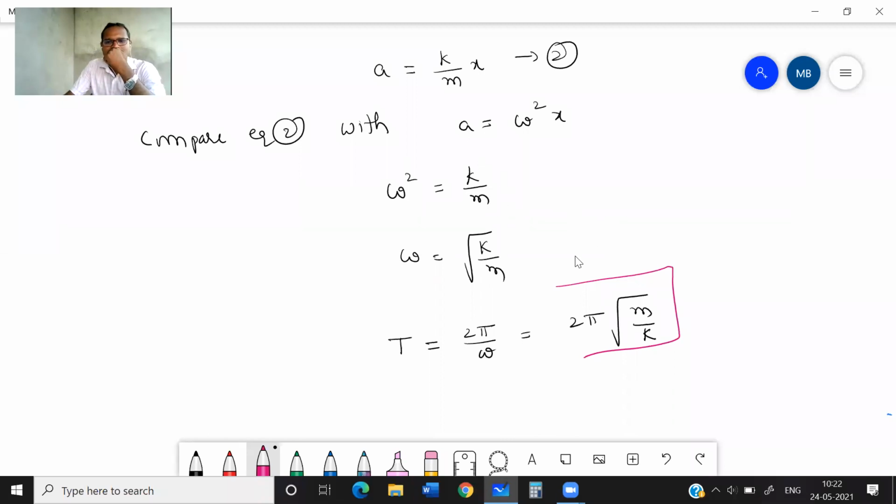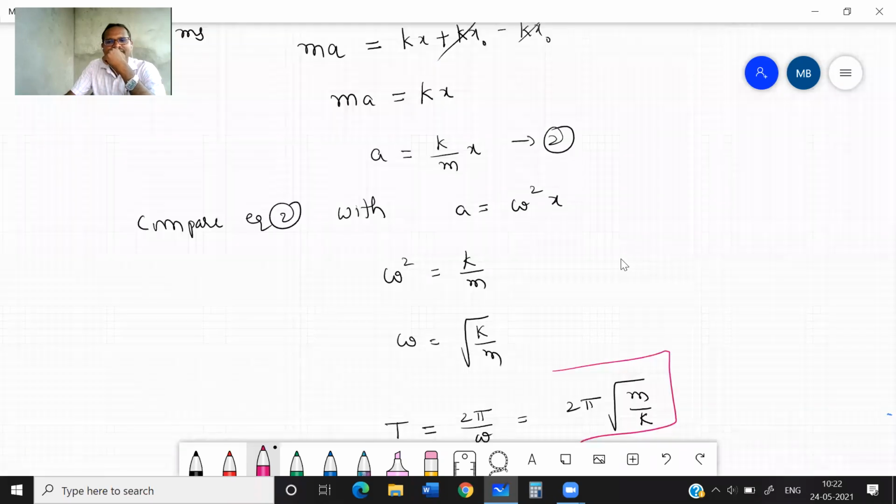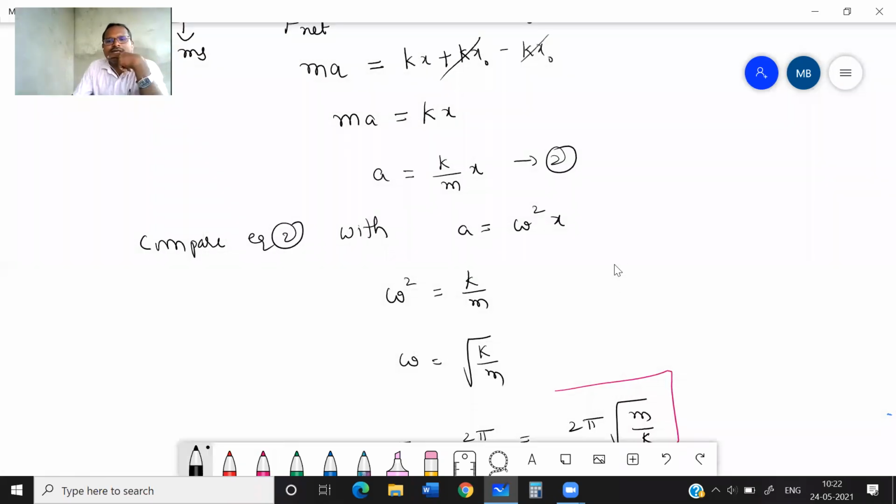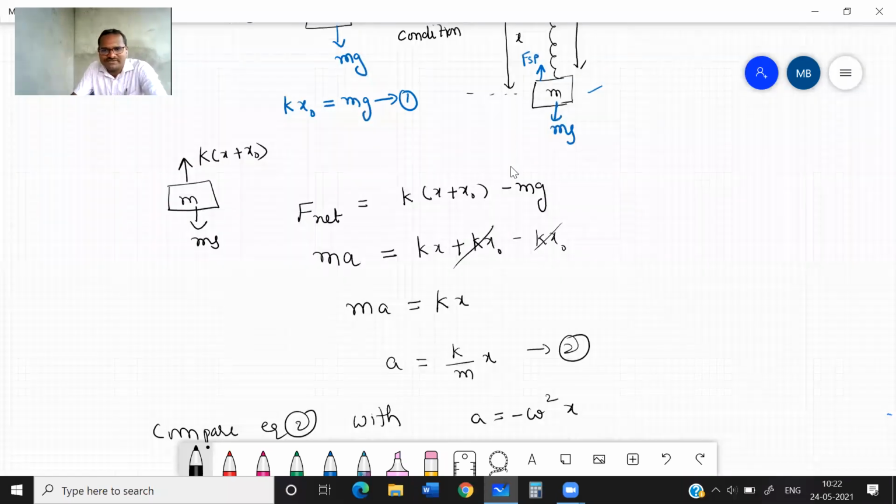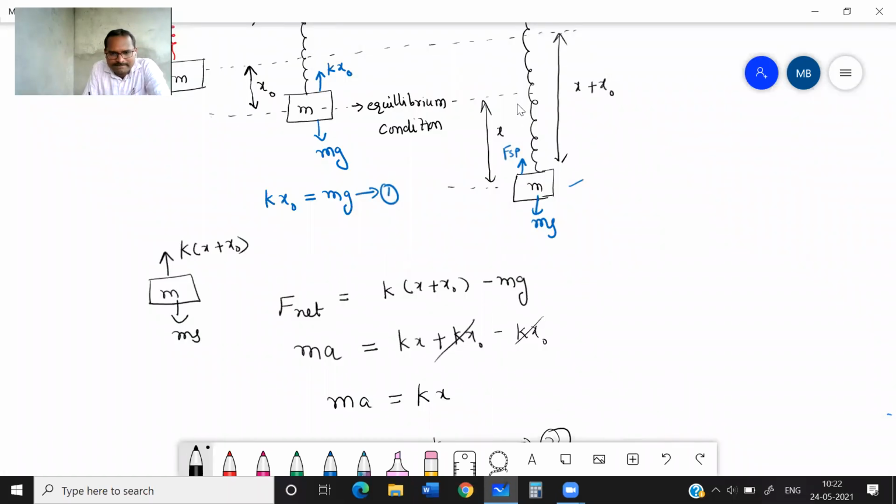Clear, students? Now, if you want to see why the minus sign is there: here Kx naught is acting, and this spring force is acting about the mean position, so this you take minus and this you take plus. Mg minus Kx naught, you write.